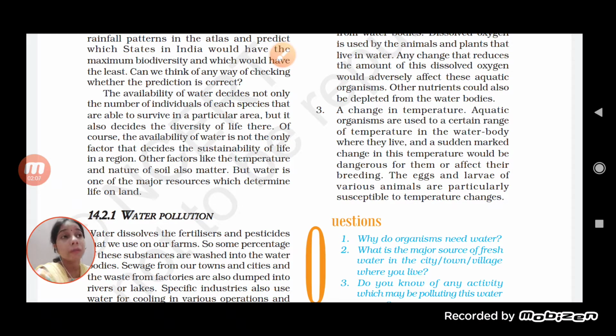Because of that only, there is a scarcity of water, students. One more thing, rainfall does not occur equally in all places. The distribution of water is not equal.